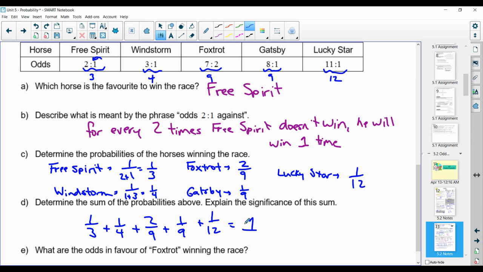So since one horse has to win, the probability of a horse winning the race is 100%. So this would represent the probability of Free Spirit winning, or Windstorm, or Foxtrot, or Gatsby, or Lucky Star. And when we add up all those probabilities, we get 1. Because if you remember from math, or means add.